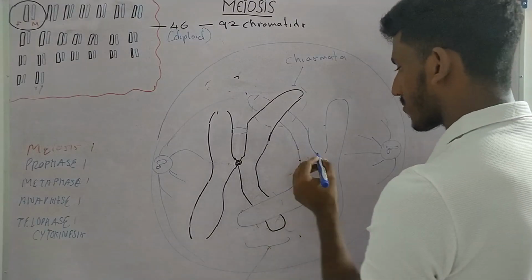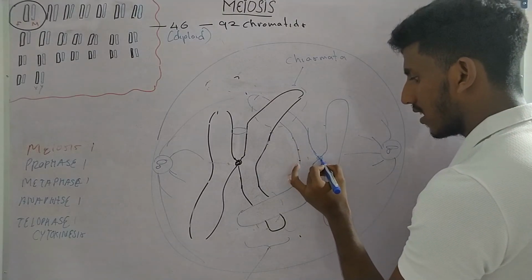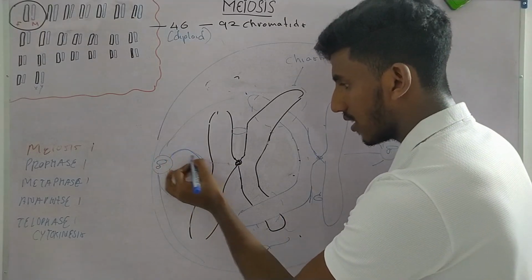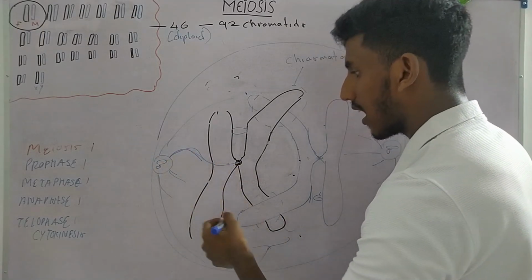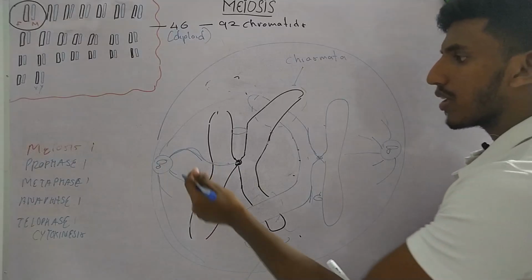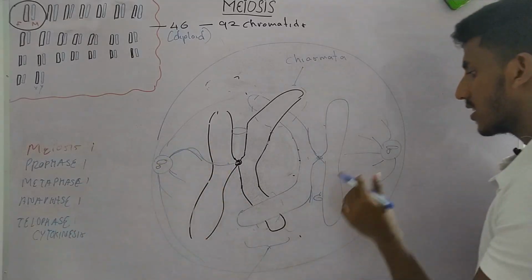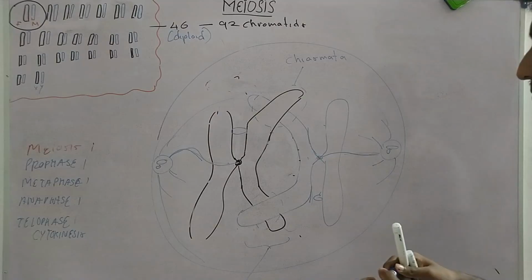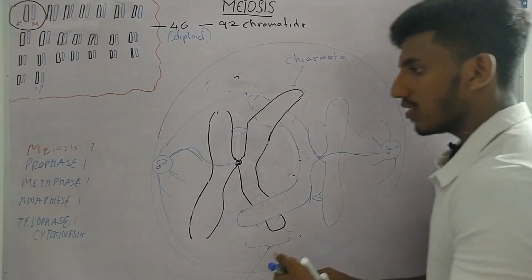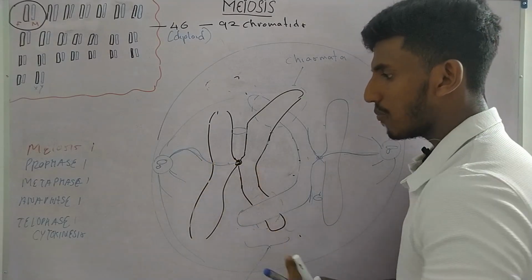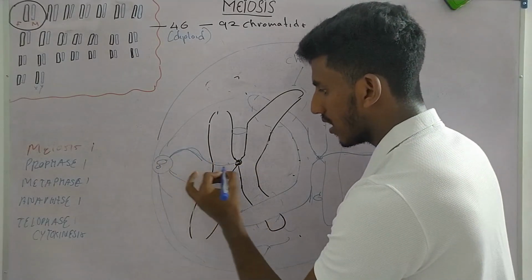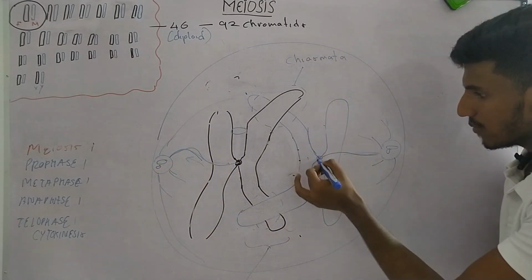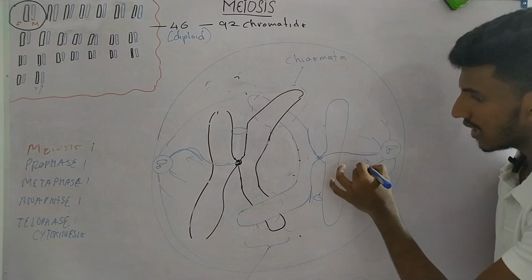They form one single kinetochore. Now these microtubules come and bind to this kinetochore. When they bind to the kinetochore, we call them kinetochore microtubules. Again, from this region also binds to the kinetochore, we call them kinetochore microtubules. Now when these microtubules bind to the kinetochore, they start pulling this chromosome towards their side. So this microtubule will start moving their chromosomes to their side.